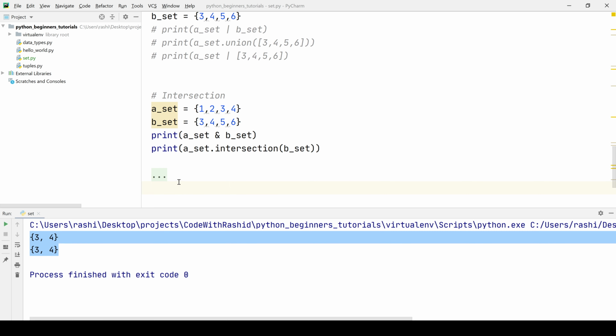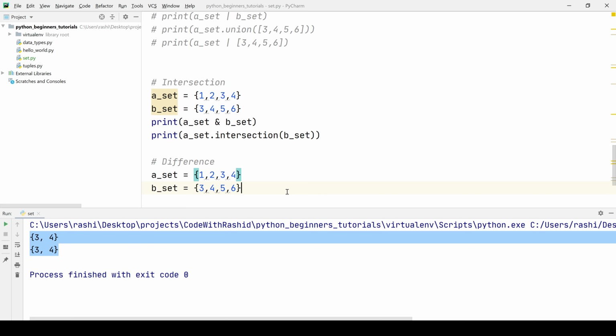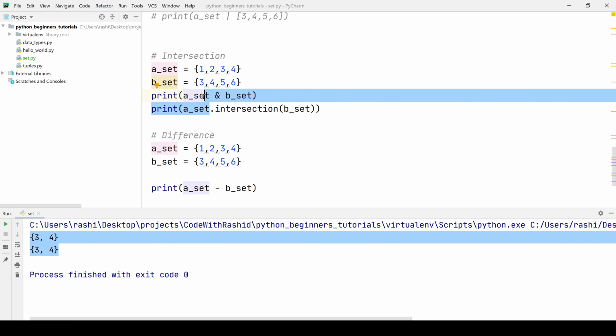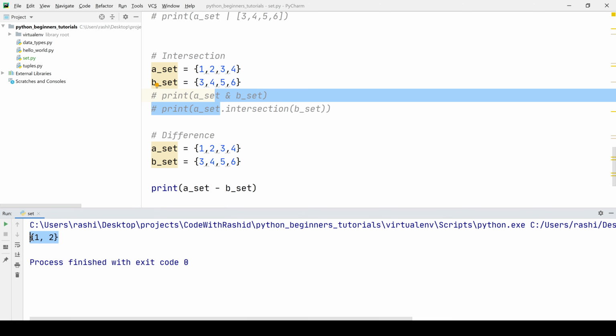Now we will see one more operation, and that is difference. How do we find the difference between these two sets? We can say print A set, minus operator, and then B set. That will perform the difference operation between these two sets. It will fetch all the elements of A that are not in B. So if we run the program, you will see that we have got 1 and 2.